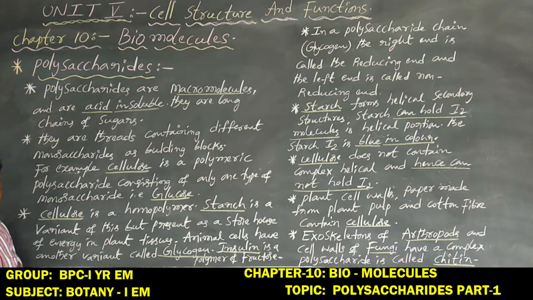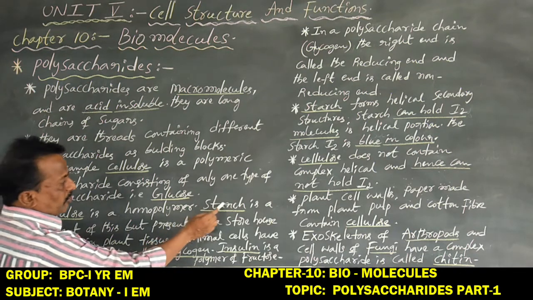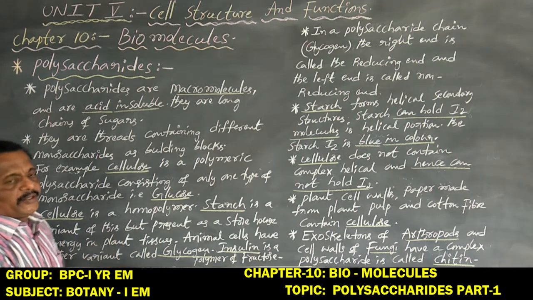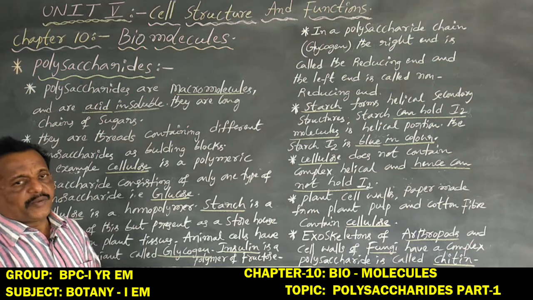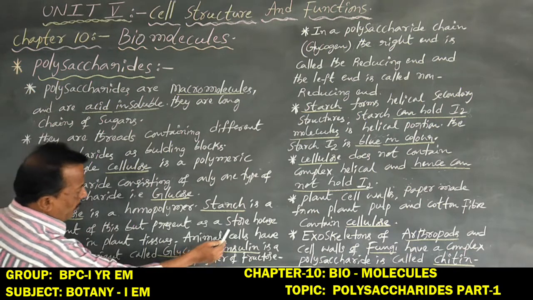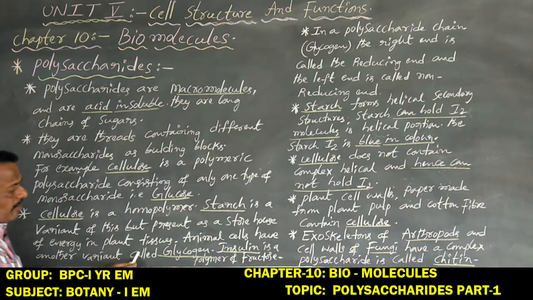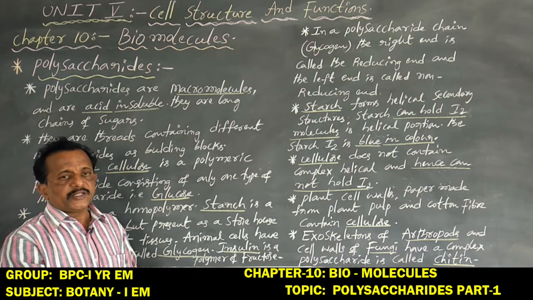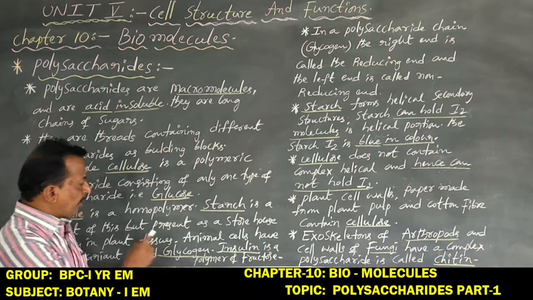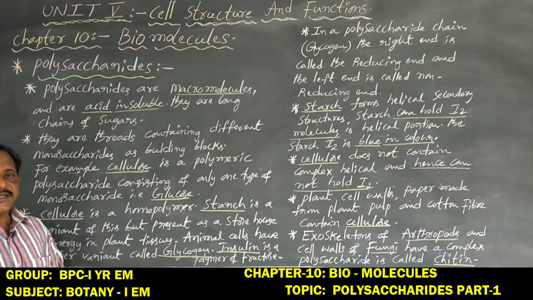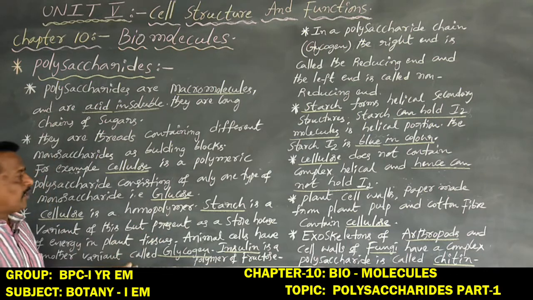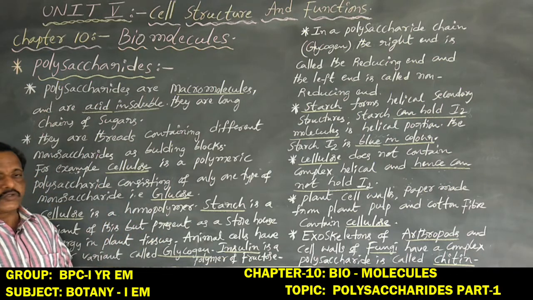Plants always store food material as starch, a variant stored as energy in plant tissues. Coming to animal cells, another variant is glycogen. Animals always store food material as glycogen.